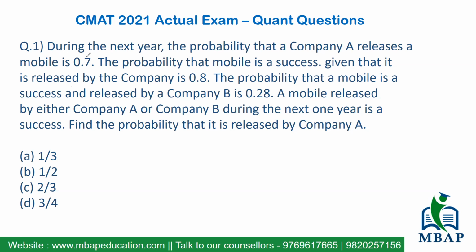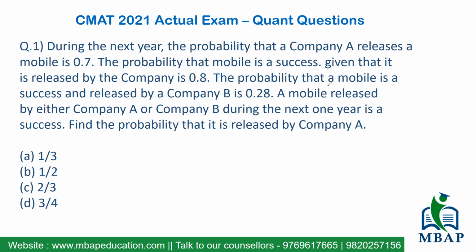The question says, during the next year, the probability that company A releases a mobile is 0.7. The probability that the mobile is a success, given that it has been released by the same company A, is 0.8. Okay, so there are two things: the probability of release, and second, the probability of success have been given to you.